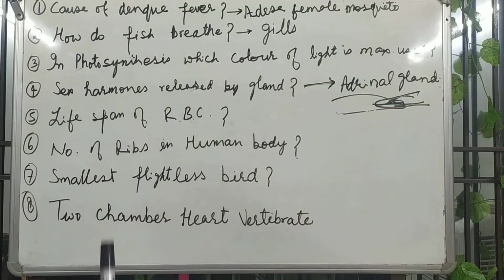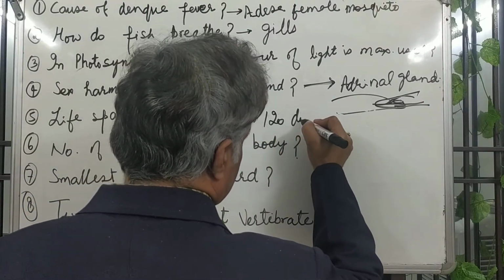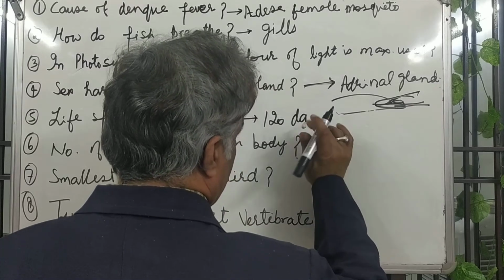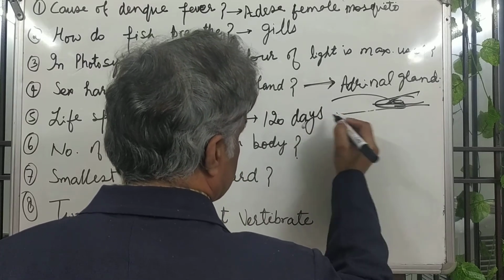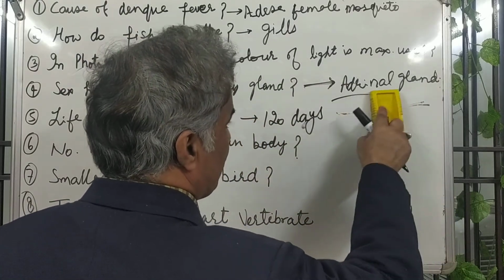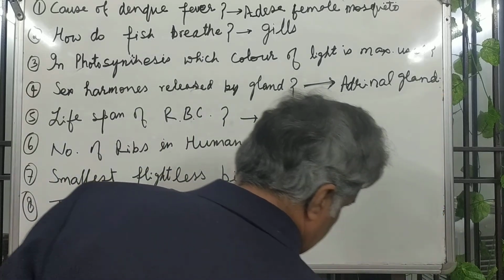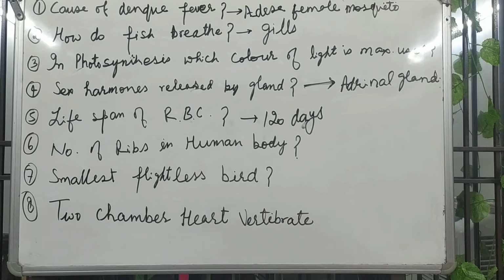Next is the lifespan of RBC, red blood corpuscles. Its life is 120 days. After 120 days, RBCs will be destroyed and damaged. Their life is over. That's why new RBCs are prepared daily and old ones are removed.